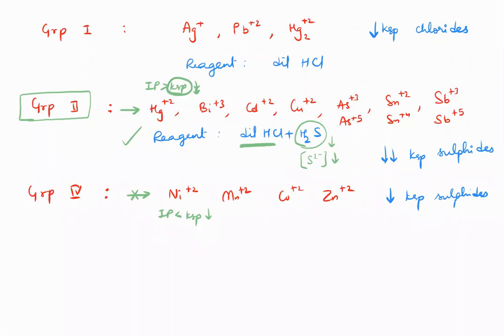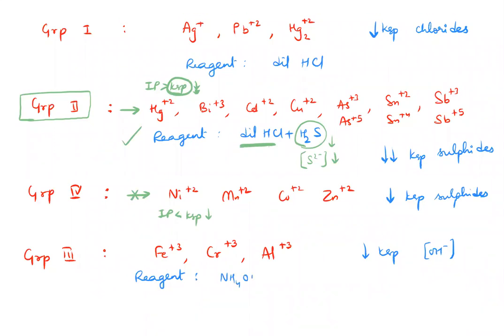Next, group 3. I can't skip to group 4 without group 3. Group 3, your ions are Fe plus 3, plus Fe plus 2 also is there, Cr plus 3 and aluminium plus 3. These compounds have low value of Ksp for hydroxides. So the reagent used to precipitate them is ammonium hydroxide. But if I take only ammonium hydroxide, there is an issue.